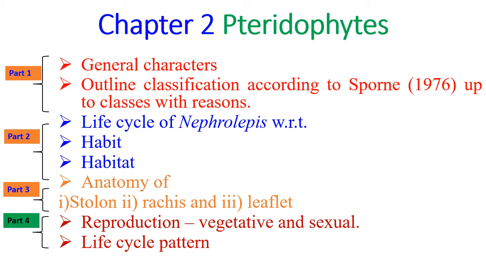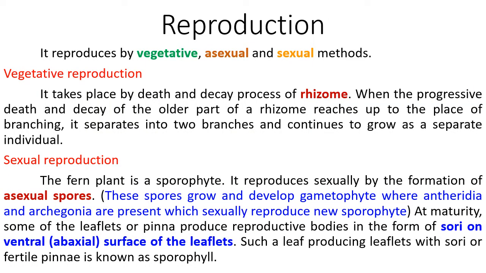In this module, we will be focusing on reproduction with respect to vegetative and sexual reproduction and life cycle pattern of Nephrolepis. So let us start with today's discussion. To begin with, the reproduction of Nephrolepis. So Nephrolepis reproduces by vegetative, asexual and sexual methods.